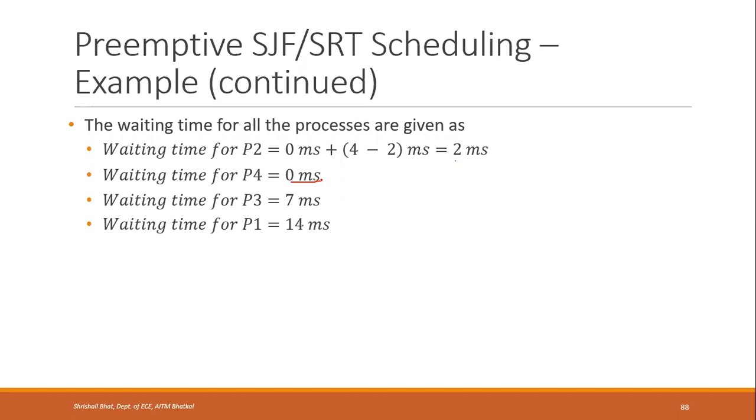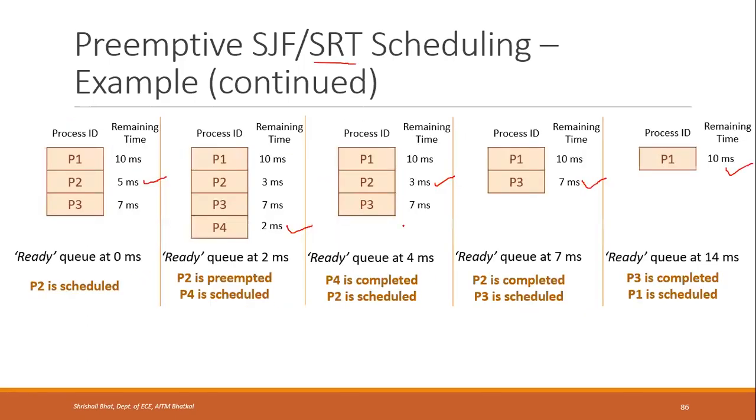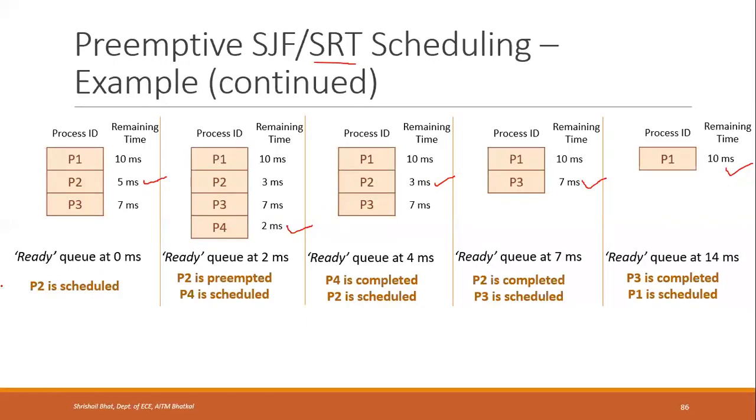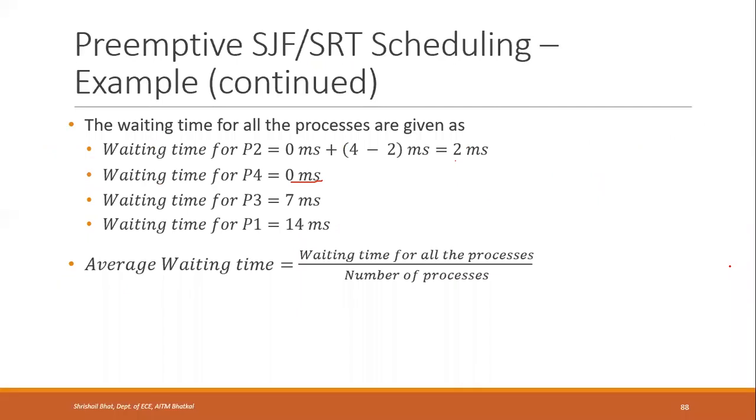Whereas P3 came in the queue at 0 milliseconds along with P1. P1, P2, P3 all came together at 0 milliseconds. But P3 was scheduled at 7 milliseconds. So from 0 to 7 milliseconds, it was waiting, right? So the waiting time for P3 is 7 milliseconds. And the last executed task was P1. That also came at 0 milliseconds, but it was scheduled at 14 milliseconds. So it waited for 14 milliseconds. So the waiting time is 14. So this is the waiting time of all the processes.